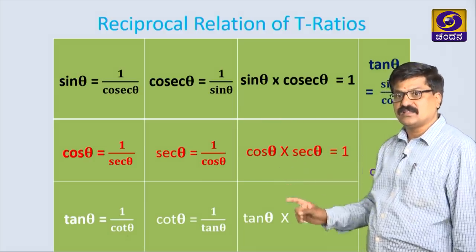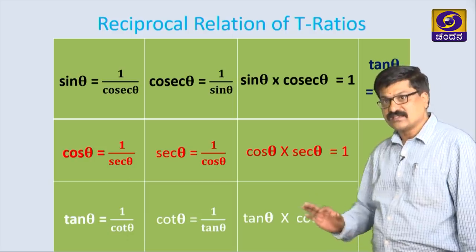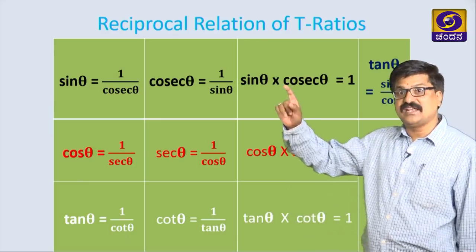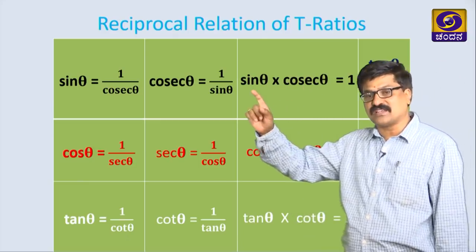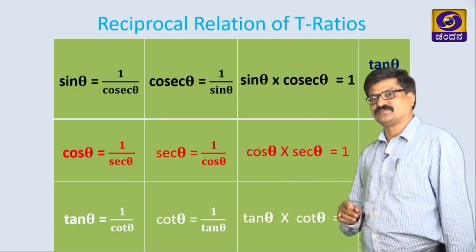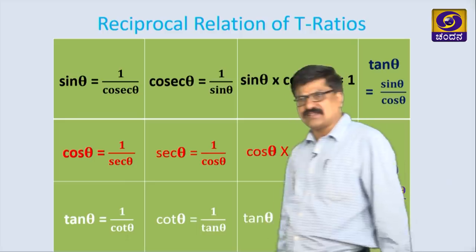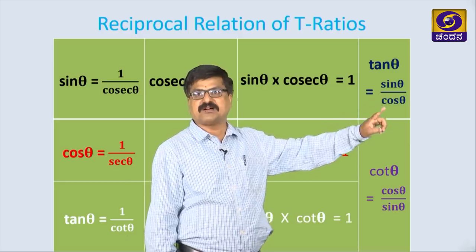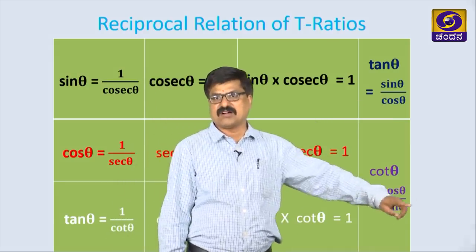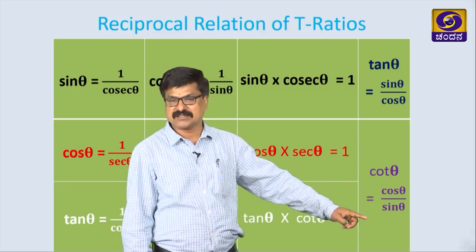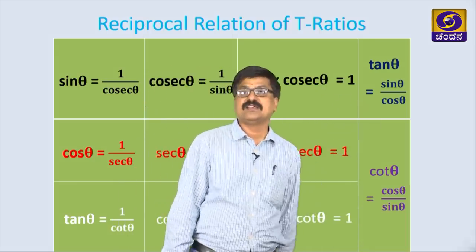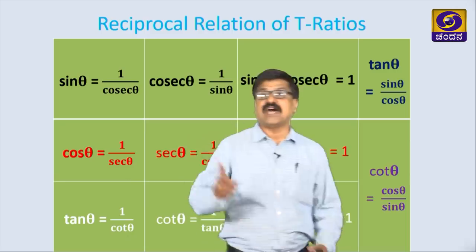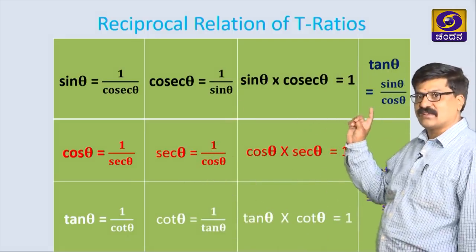These three are very important. While solving the problem, we are using these relations. If theta is the same, then if you are multiplying, the product is 1. Here we have written tan theta as sin theta by cos theta. Similarly, cot can be written as cos by sin. We know very well, because sin theta is O by H and cos theta is A by H, H gets cancelled, we are getting the tan relation if you are taking the sin and cos ratio.